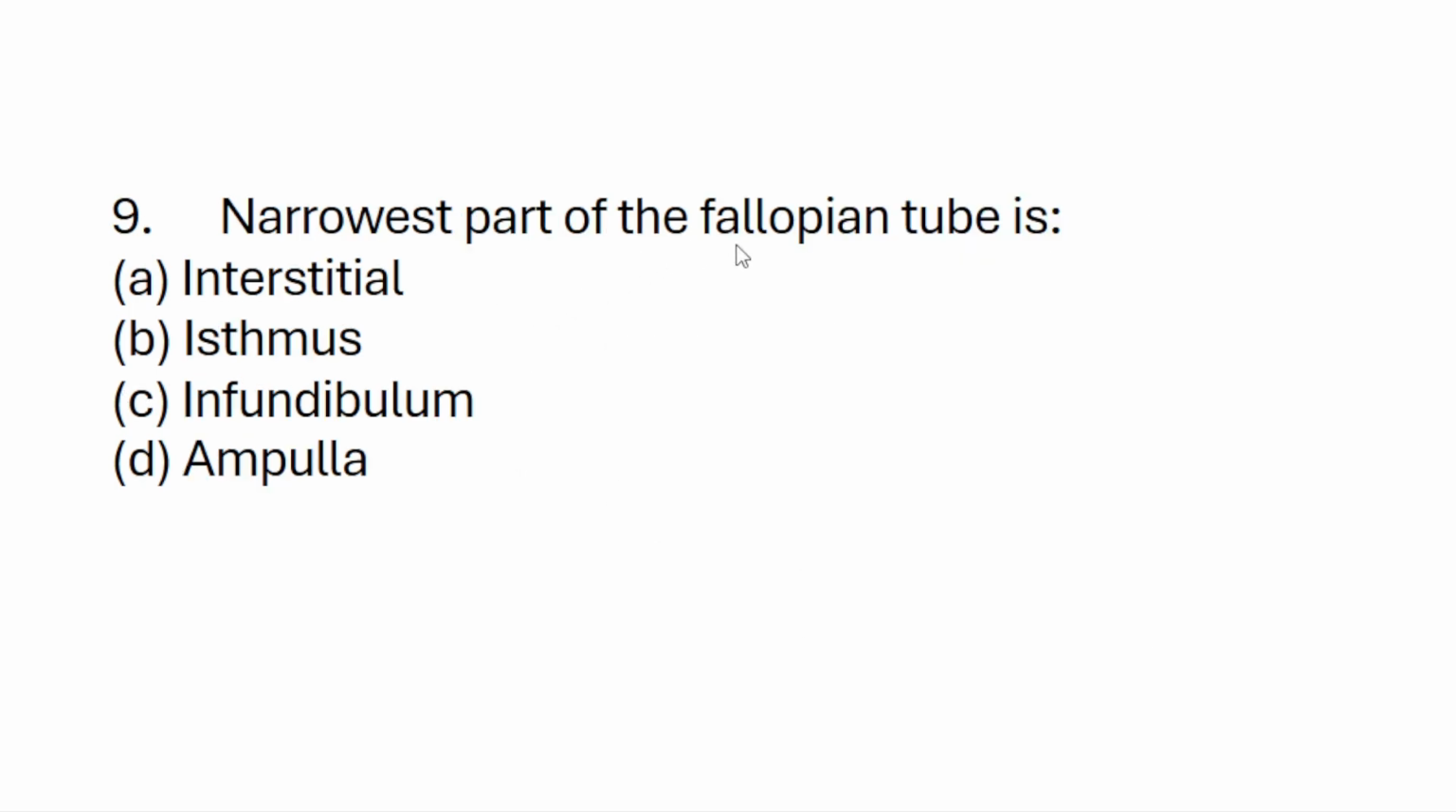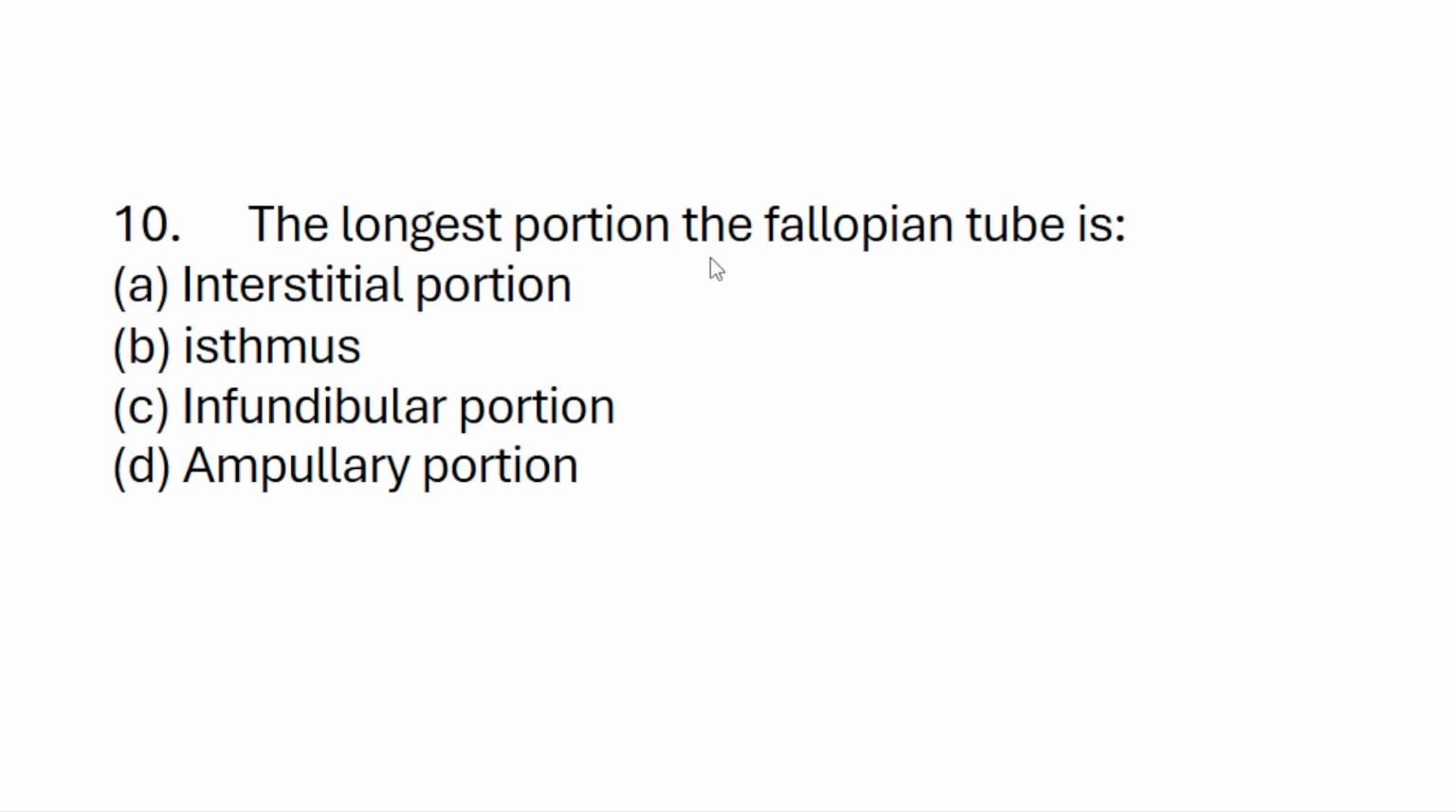Narrowest part of the fallopian tube is A. Interstitial, B. Isthmus, C. Infundibulum, D. Ampulla. So the narrowest part is the interstitial space. Next question. Largest portion of fallopian tube is A. Interstitial portion, B. Isthmus, C. Infundibular portion, D. Ampullary portion. So D is the ampullary portion.